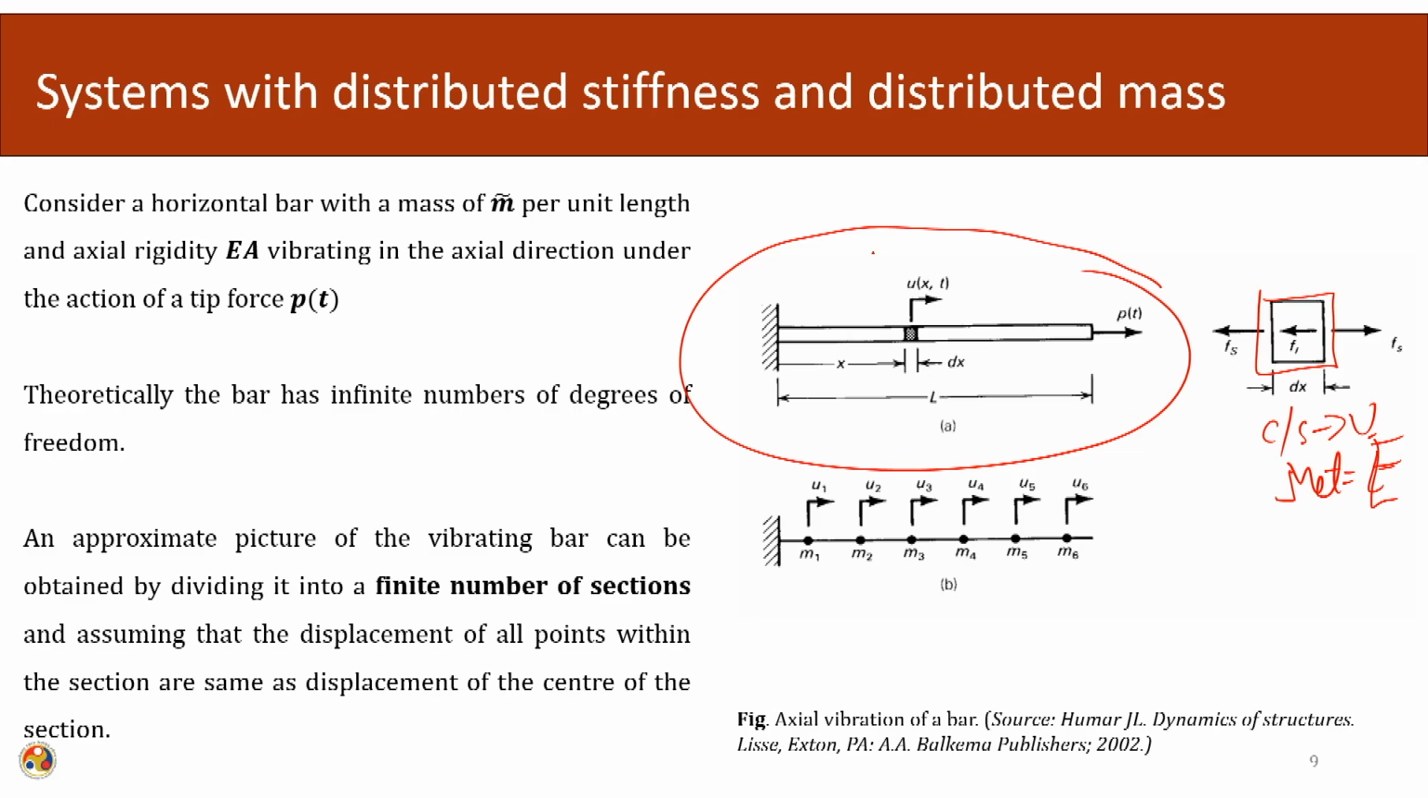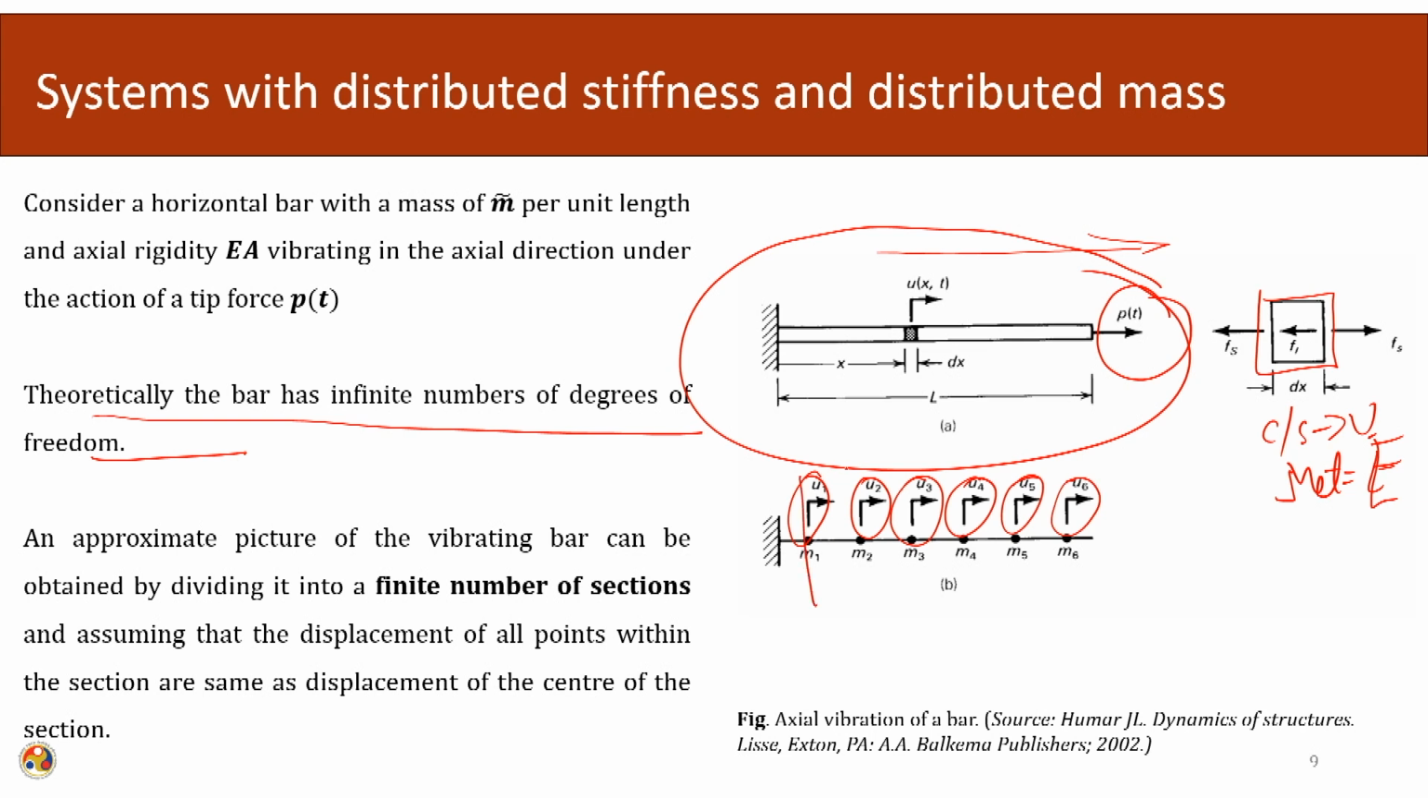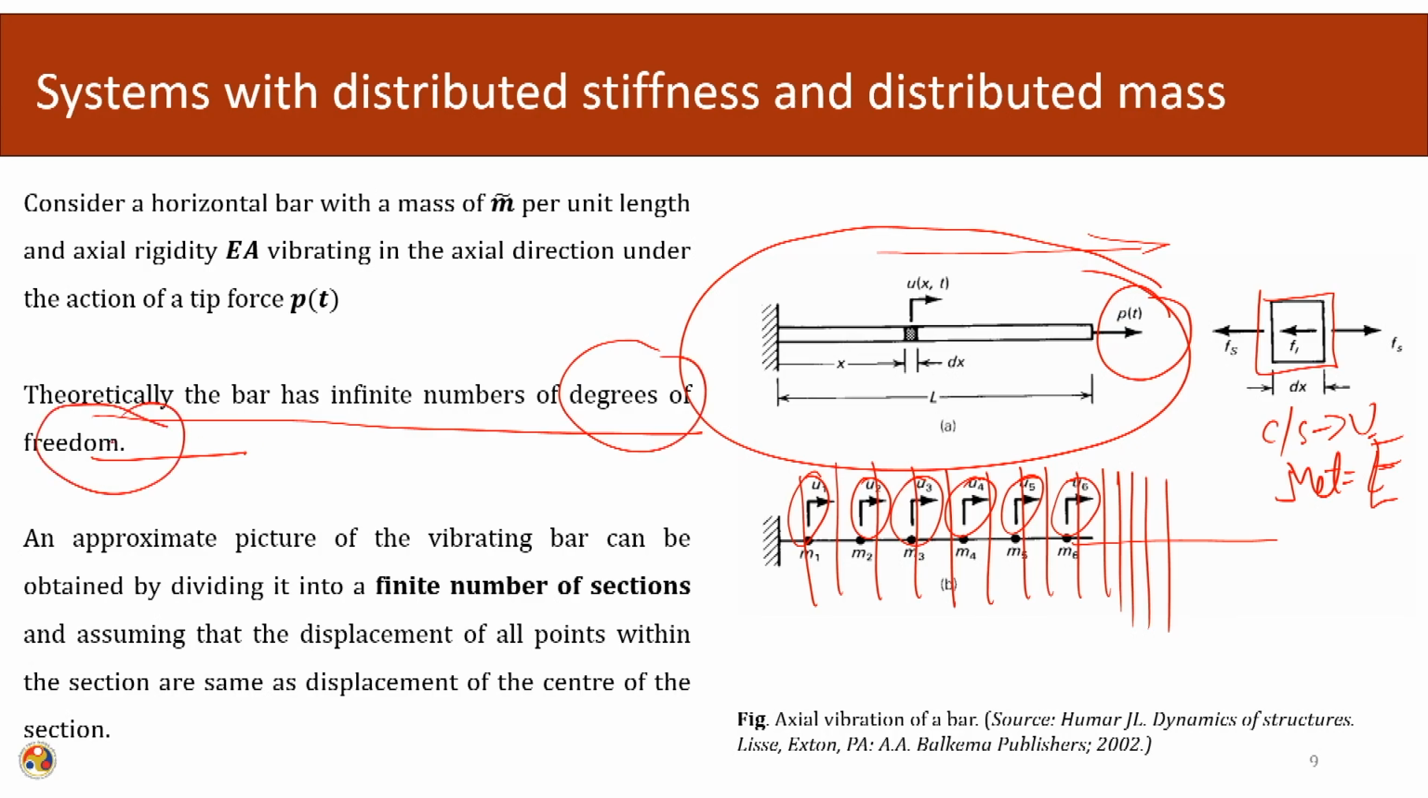And let us say that we are going to see the vibration of the system in the axial direction only, and there is a load applied. So, theoretically there are infinite numbers of degrees of freedom. If we want to determine the exact response of the system at any given instant of time, we need the information about all these axial responses. So, these independent axial responses, this independent quantity of axial responses, are called degrees of freedom. So, for any given system we theoretically have an infinite number of degrees of freedom.